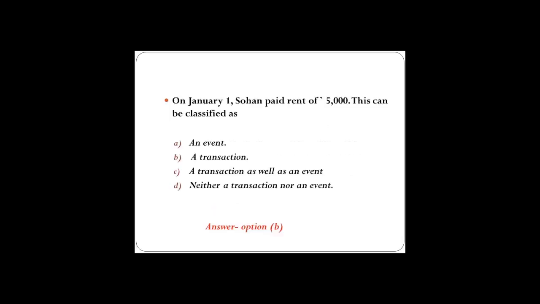Now, on January 1, Sohan paid rent of rupees 5,000. This can be classified as option A, an event, option B, a transaction, C, a transaction as well as an event, or D, neither a transaction nor an event. So, we all know, as we have learned in the first class when we were doing introduction to accounting, a transaction is an exchange of value which is in terms of money.